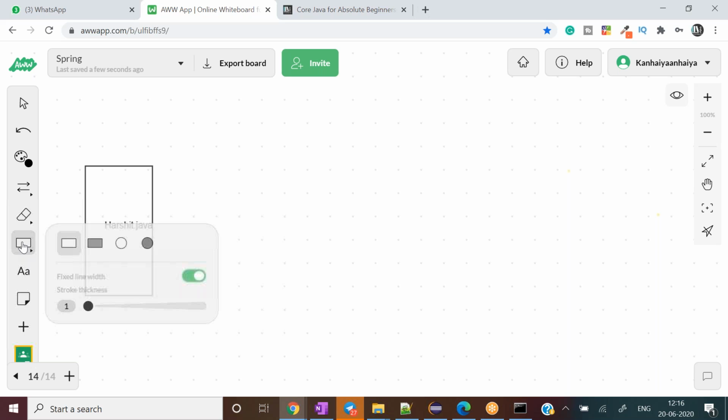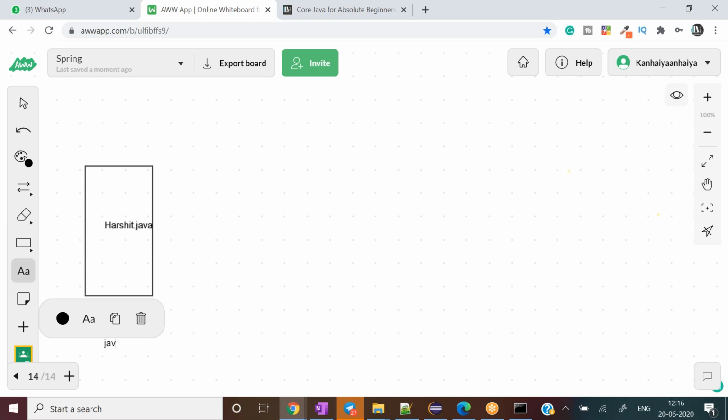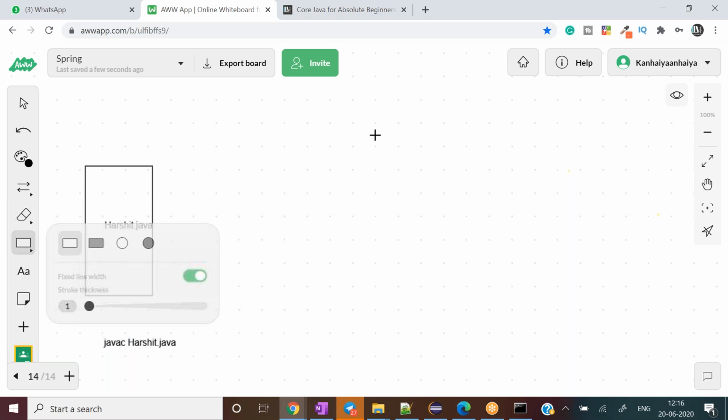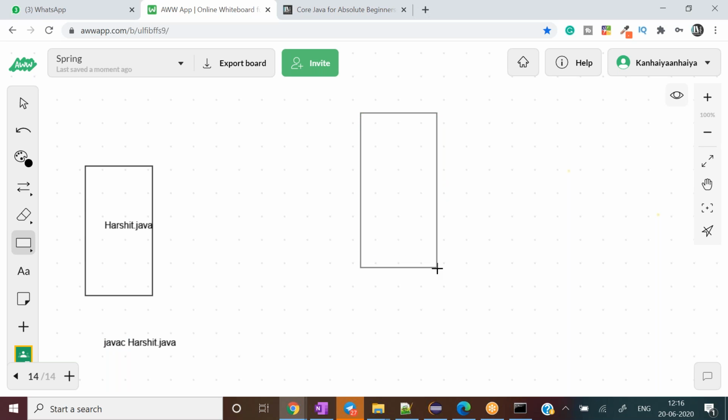What we are trying to do right now is we have typed something like this: javac Harshit.java. Now through the command prompt, how does my operating system know where this javac, the Java compiler, is located? Before going to that, let's imagine we have two friends available here.